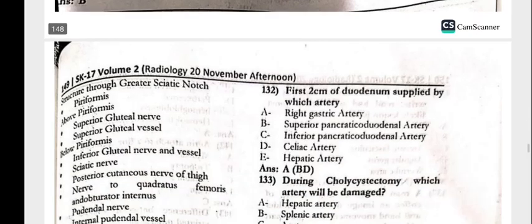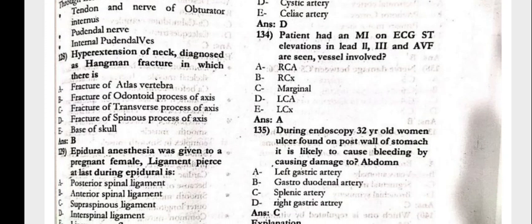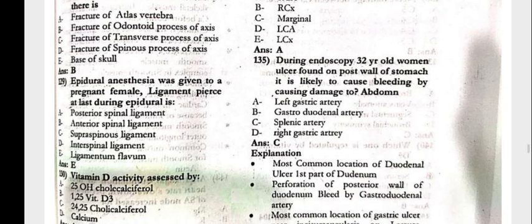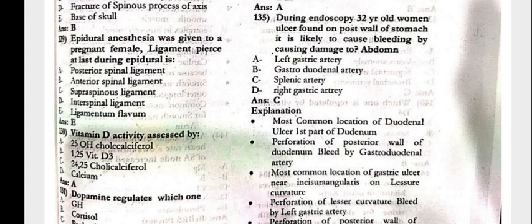That is the piriformis. Next, 128, the hyperextension of the neck diagnosed as the hangman fracture, in which there is the fracture of the odontoid process of the axis. 129, the epidural anesthesia was given to a pregnant female. Ligament pierced at the last during the epidural would be the ligamentum flavum.